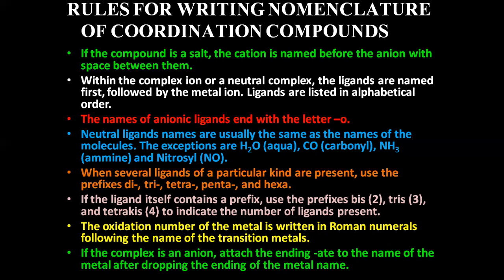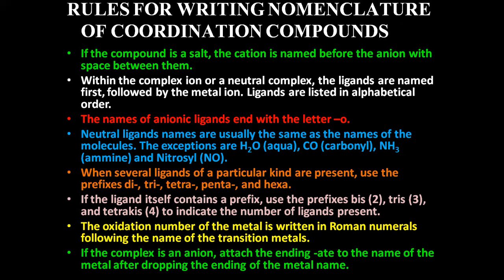The second rule says that if you have a complex ion, meaning the cation can be complex, or the anion can be complex, or it may happen that both are complex, or it can be neutral, then when naming that particular complex, remember that there will be two parts. One will be the metal and the other will be the ligand. When you name it, the ligand has to be named first, then the metal second. That is always the rule. And if there are more than one ligand, the ligands have to be named in alphabetical order.